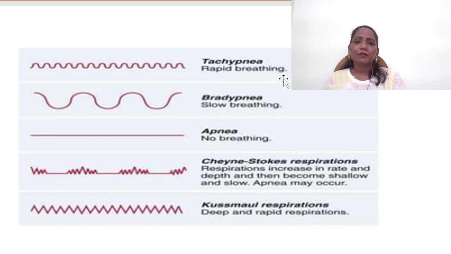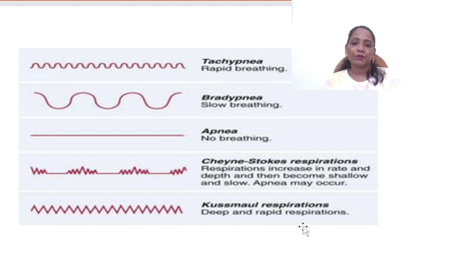Overall, this image will give you the complete abnormalities of respiration. Tachypnea will look like this, with the waves coming like this. Bradypnea means the waves are very few, meaning inspiration and expiration numbers are decreased. Apnea means no breathing. Then Cheyne-Stokes respiration, as I said, is some rapid breathing in the tachypnea stage, some stages of apnea, and again tachypnea, like that the stages will be there. Kussmaul respiration will again show deep and rapid respirations. These are the different kinds of abnormalities in respiration.